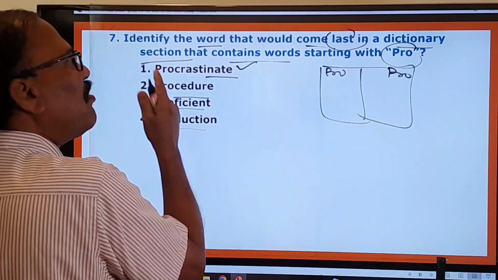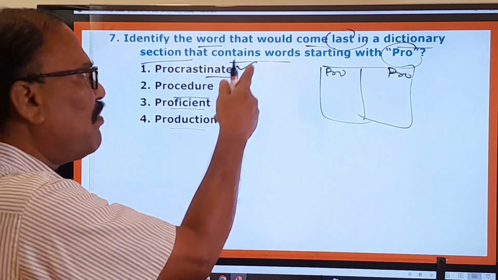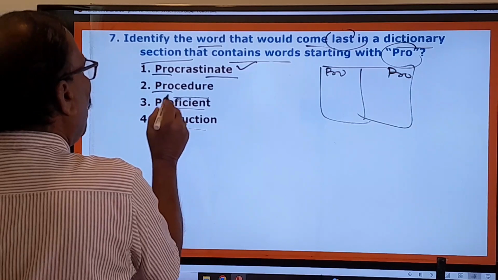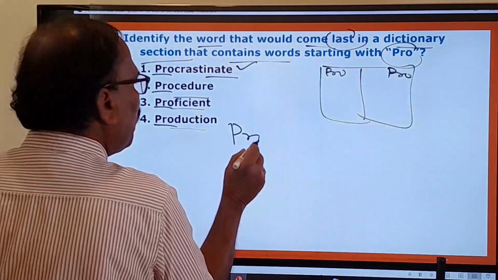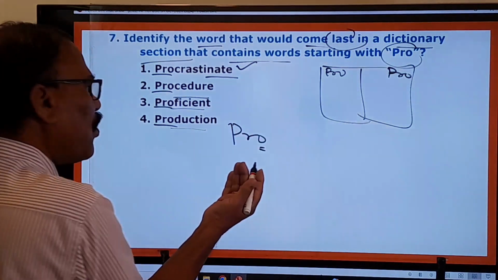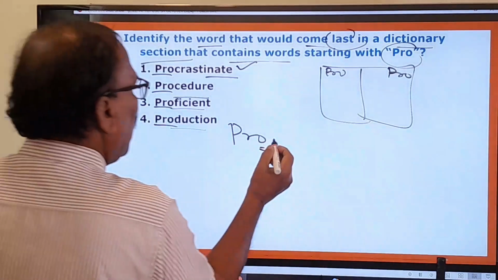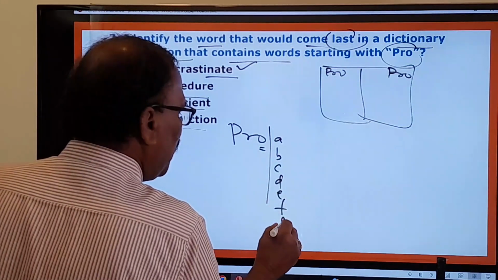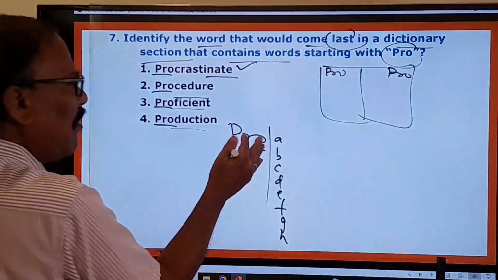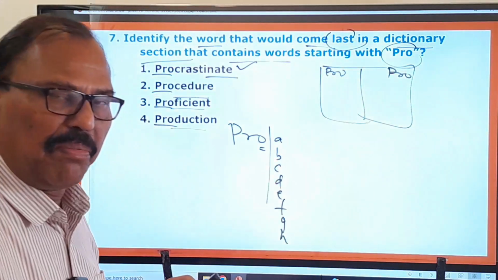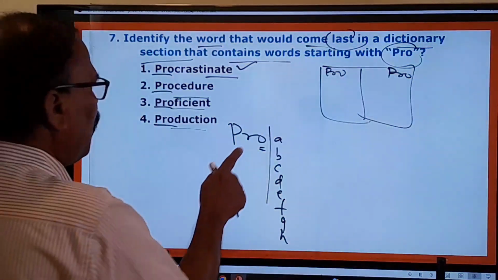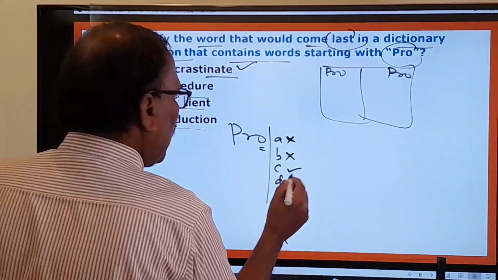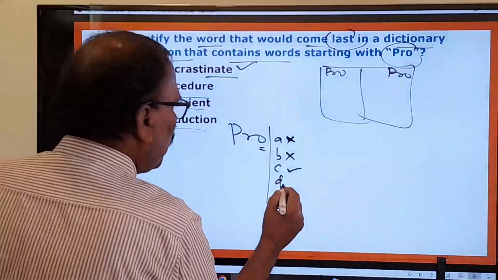Each word can be seen last on the page of the dictionary, so let us look at that. All words begin with pro. After pro, let us again see A, B, C, D, E, F, G, H, something like that. Again, after every letter, all the letters will be taken into consideration. So PRO, A is not there, B is not there, C is there. Next, D is also there here.